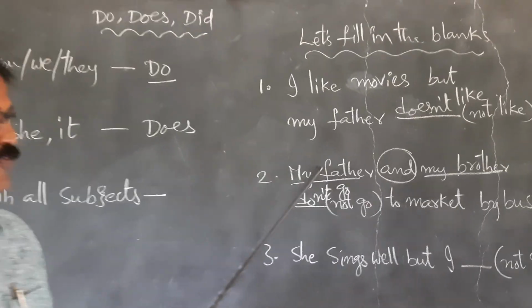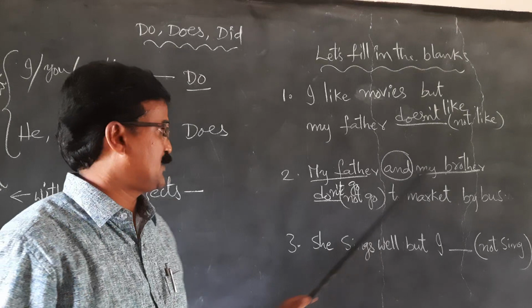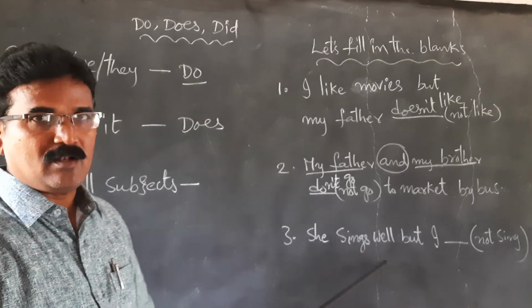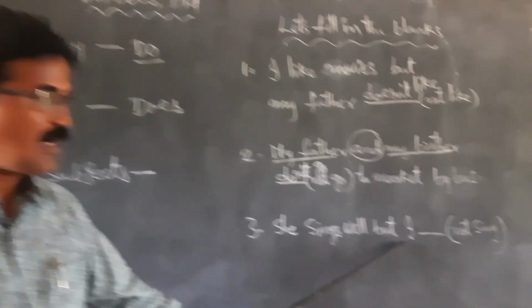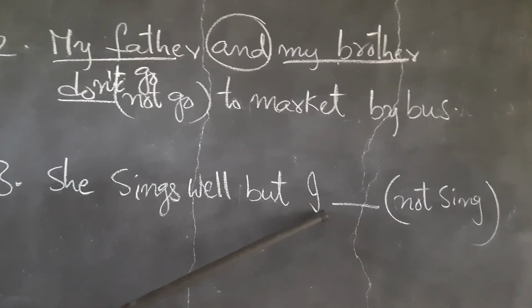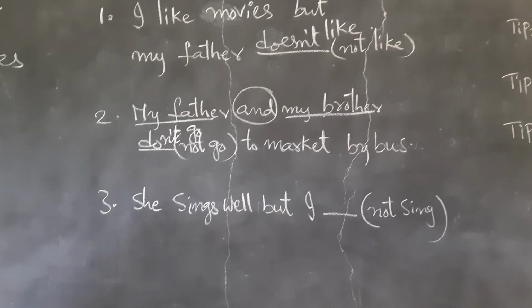Because here my father and my brother are considered two subjects, plural subjects. So that's why we used do not. She sings well, but I do not sing. Here, she sings.